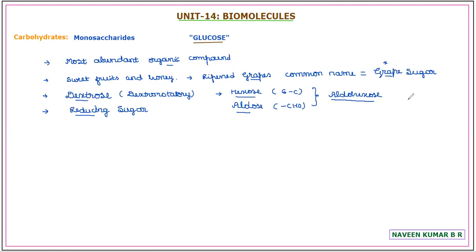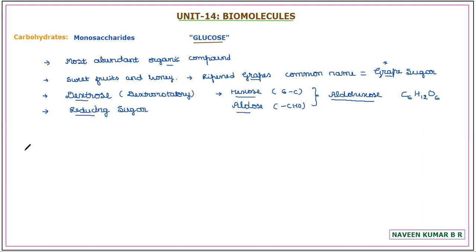So with this, the formula of the compound can be remembered. C6H12O6 is the molecular formula of glucose. Now, first we'll start with the preparation of glucose. Apart from the abundant natural source of glucose, what are the methods available to prepare glucose by using its abundant sources? That we'll try to focus on.